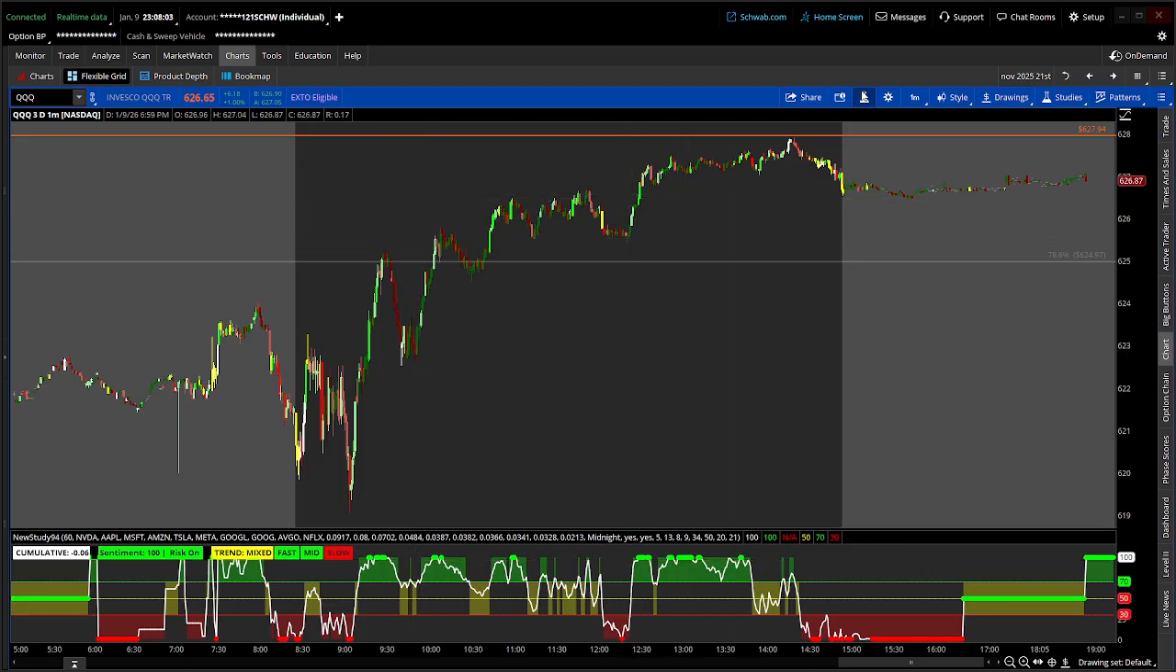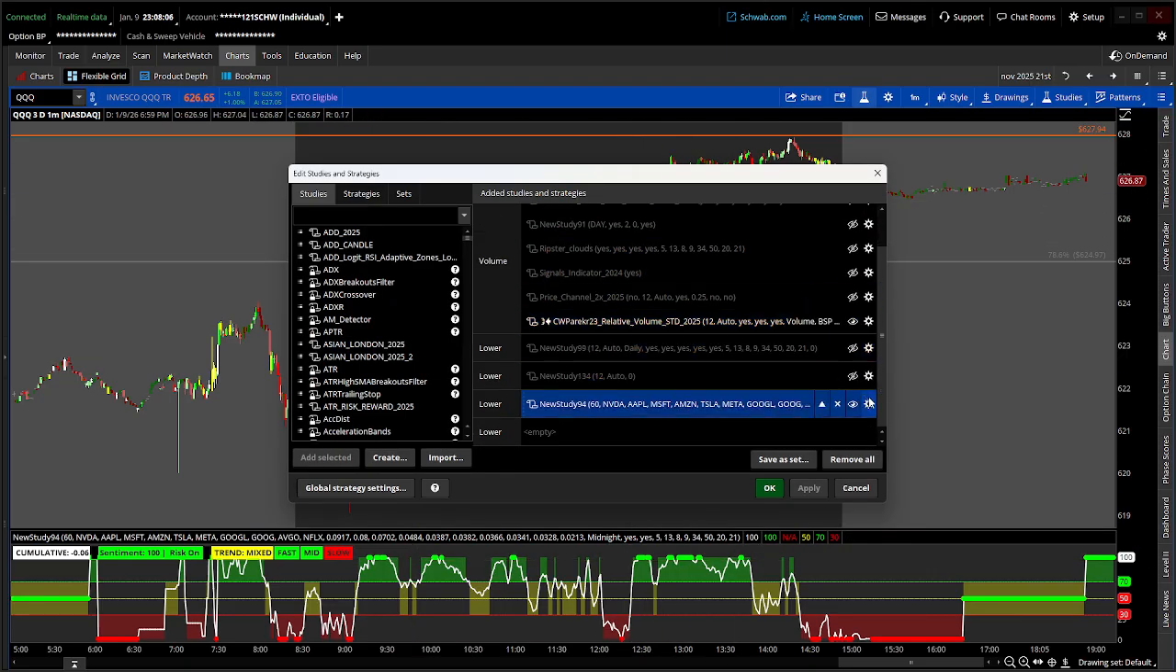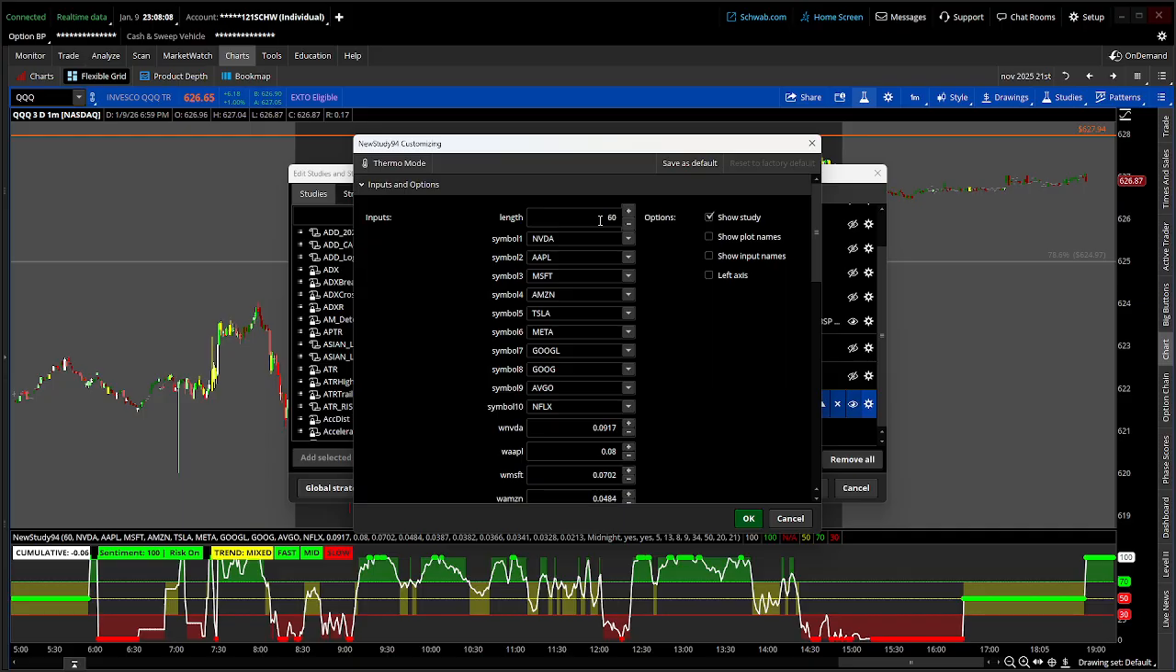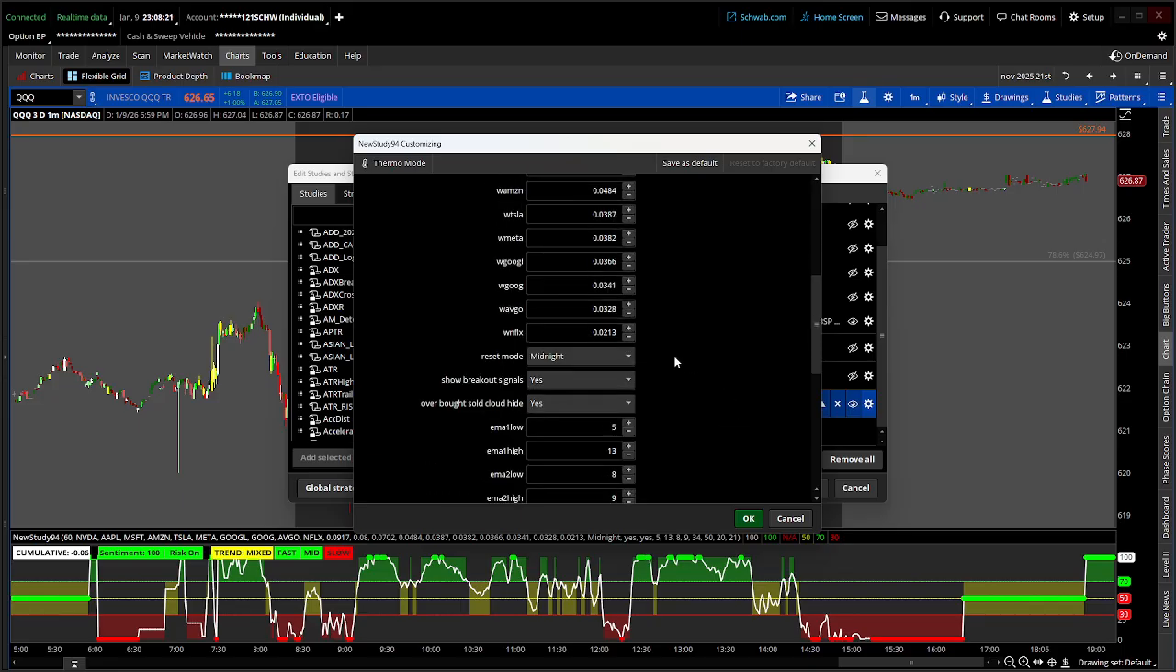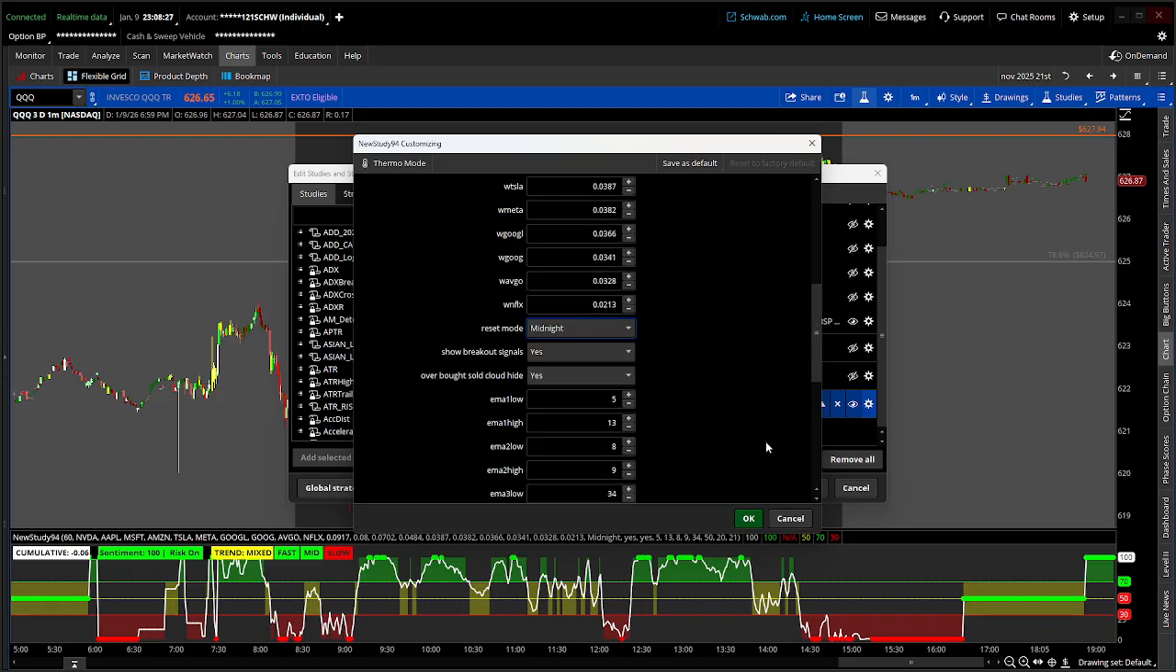So let's go into the actual indicator. You can see I'm using a length of 60 because I'm on a 1-minute chart. And here's the weightings for each one of these. You can see right there, those are the percentages. I basically just went to the internet and got their weightings. Right now I have it on midnight reset, so every midnight, every new day, it resets.